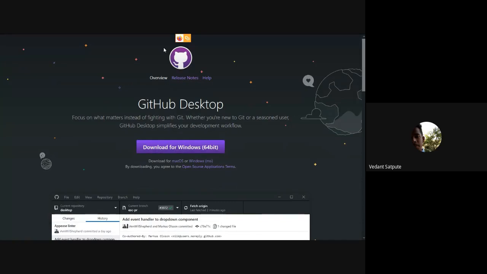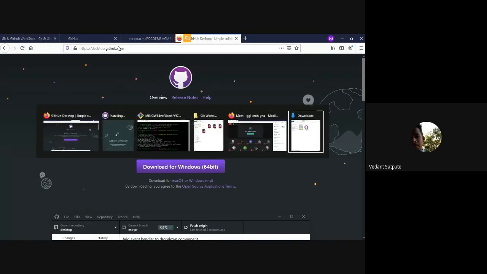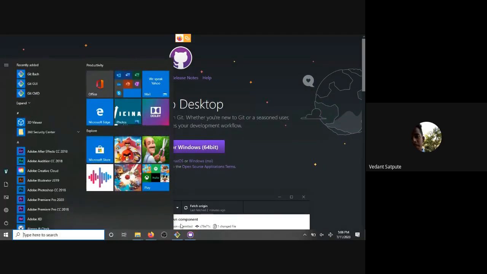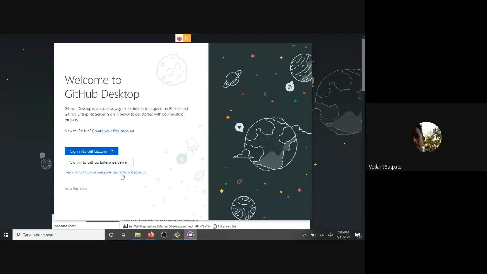You can download GitHub Desktop from desktop.github.com. I guess Git is installed on my PC. You have this option now.